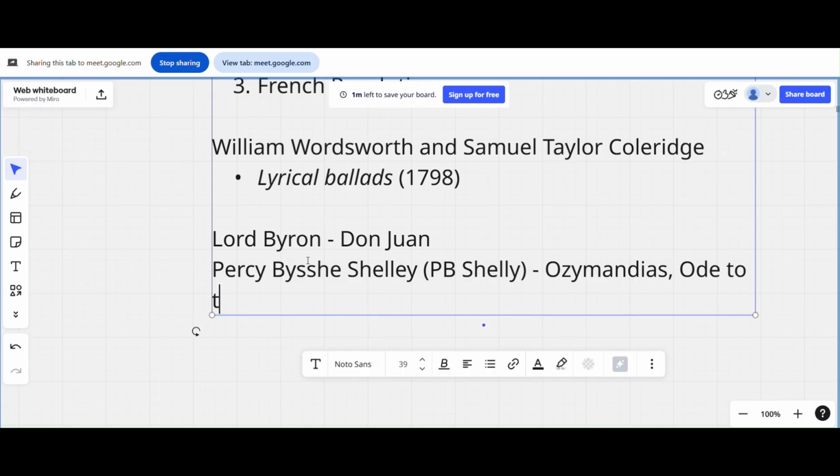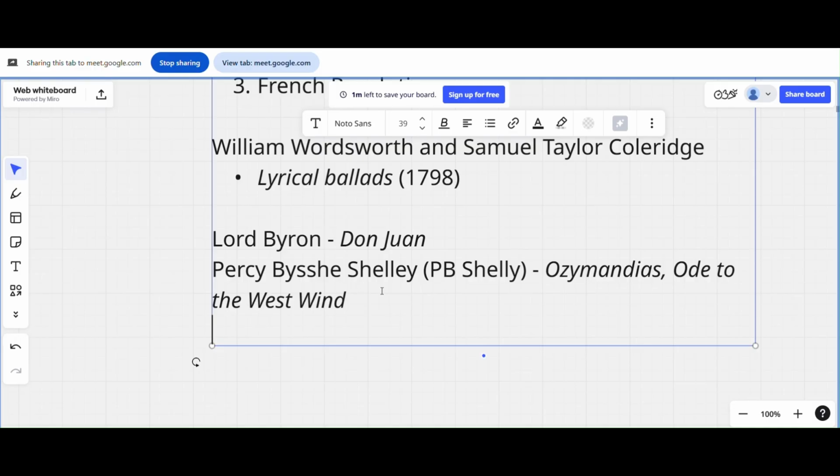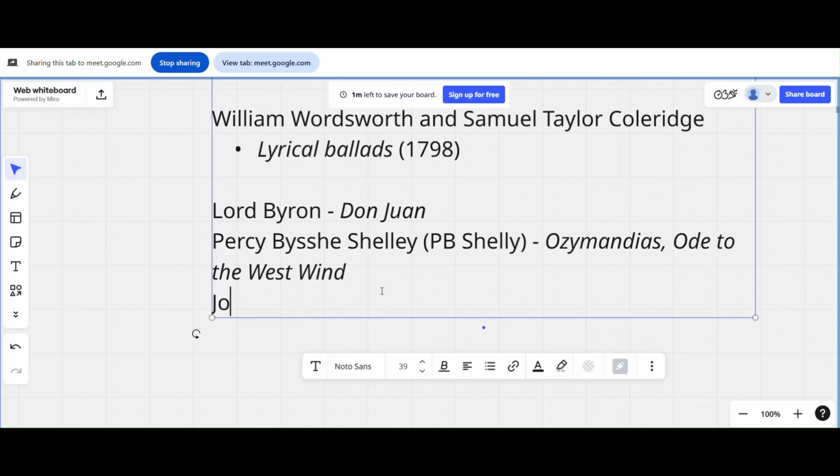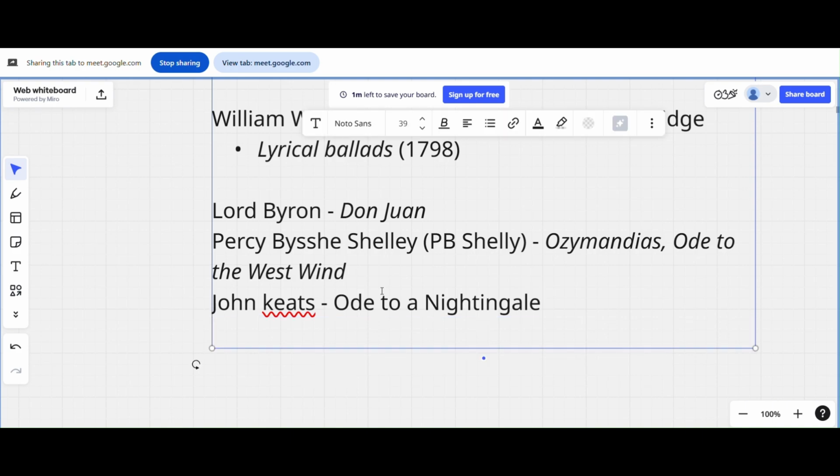These people came from here. These are romantic writers, writers from the romantic era. And what else? John Keats. The guy writes so much on nature. Ode to a Nightingale. There are so many more examples, but I'm only writing a few. Like Mary Shelley. I think you know this. She wrote Frankenstein.